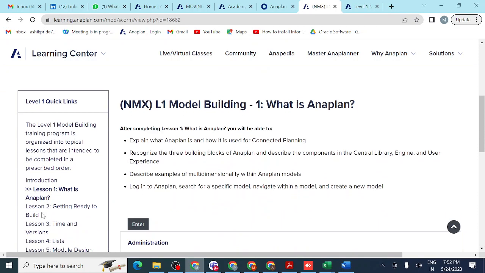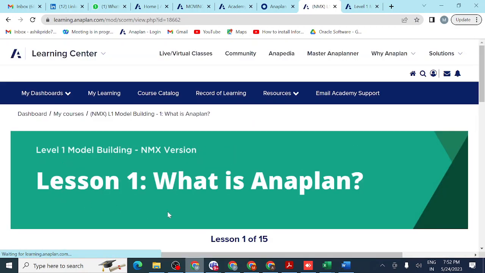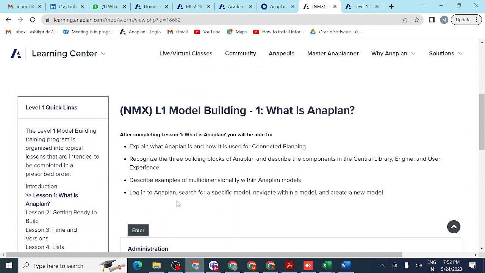So you can see here what the components are that we have in Anaplan. What are the components we have? We can see each and everything here.